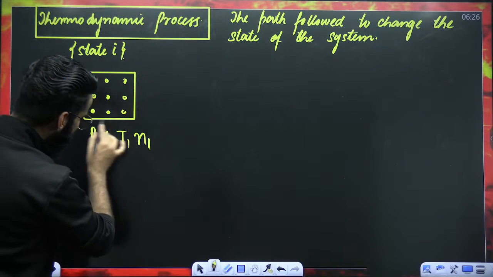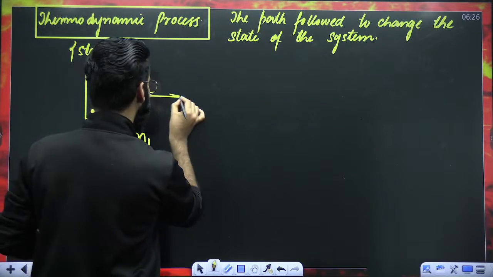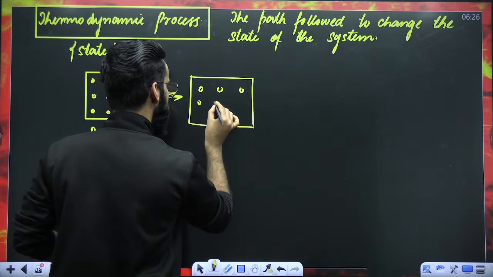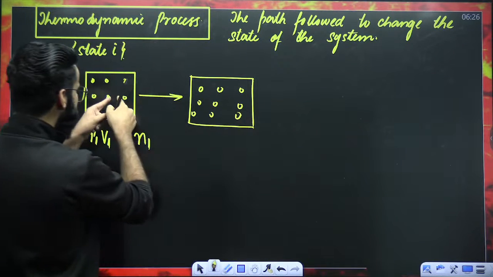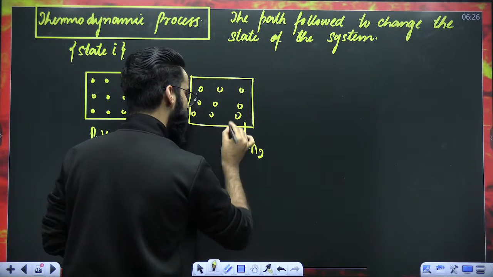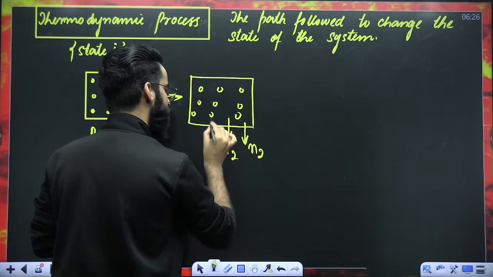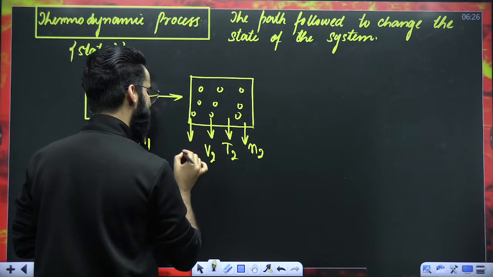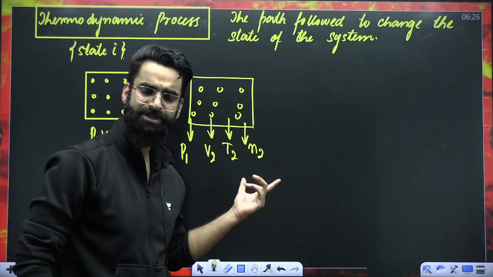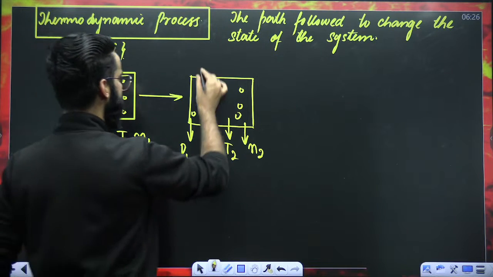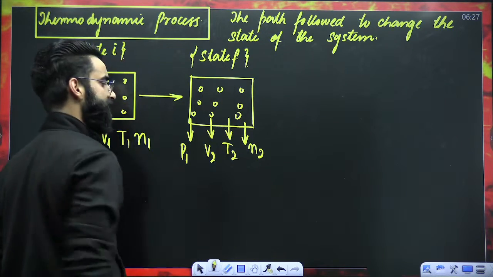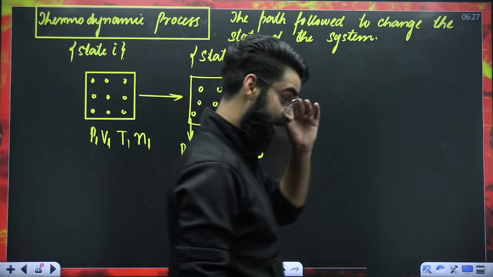For example, I'm going to change the value of state parameters of this gas. The number of moles present in the container initially were N1. Now, for example, the number of moles are N2. Let's say the temperature of this gas now is T2. Volume is V2. But pressure, I'm keeping the same, P1. Have I changed the state parameters? Yes, I have. When you change the state parameters, the state of the system automatically changes. Let me call this the final state of the system.